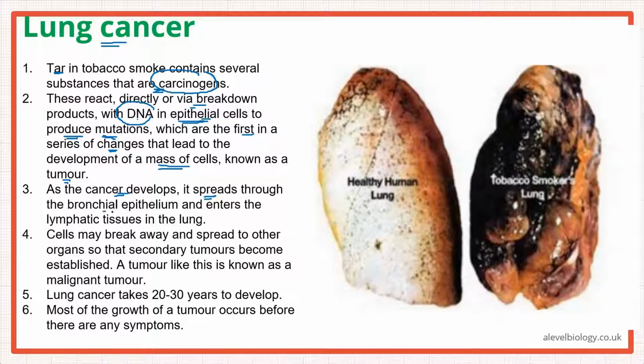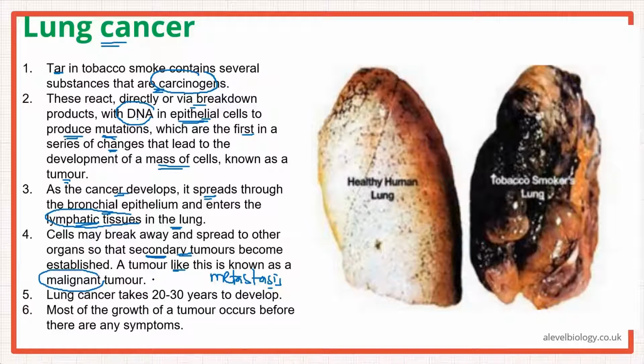Then it spreads through the bronchial epithelium and it enters the lymphatic tissues in the lungs. Okay? It enters the lymphatic tissue. And through the lymph, it would travel to different parts of the body. Okay? And then they would form secondary tumors in whichever organ they reach. So they form secondary tumors there. Okay? This is what is known as metastasis. So a tumor like this is known as a malignant tumor.